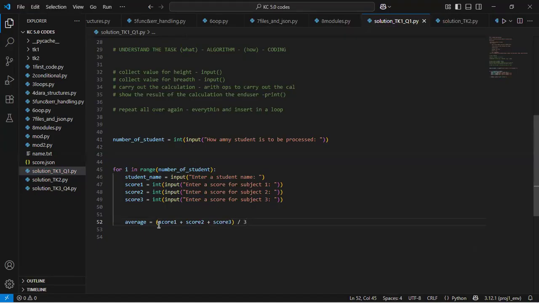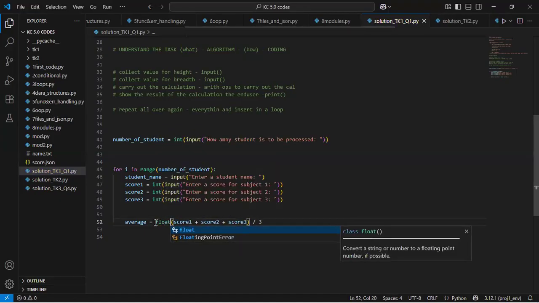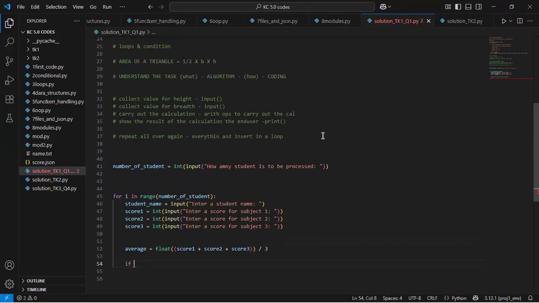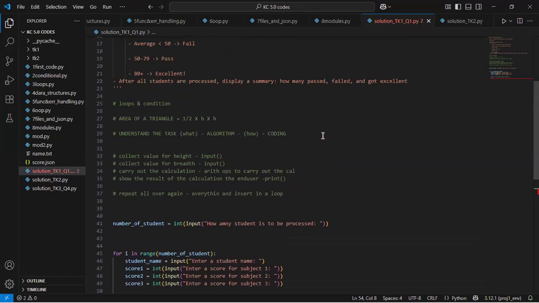And I want to simply wrap all this in float. Remember, there's a part that says that everything should be in float, that the scores should be in float, I think. So either we can come here and wrap it one by one. So let me just come here, please. I prefer this to be in float. Okay, and then I'll divide by 3, and then I can carry out this evaluation. So the thing now is that, remember, you have to be in one category. Either you passed or you failed or you are excellent in nature.